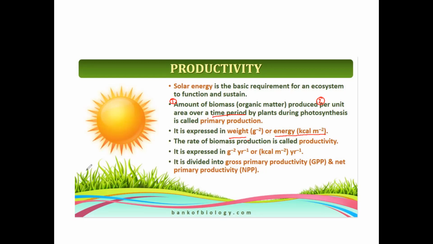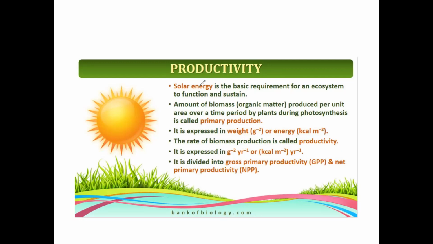Okay. So the rate of biomass production is called productivity, this is the amount of biomass and this is the amount of time. So productivity can be measured either in terms of mass or in terms of energy. Both ways are fine because they are interconvertible.